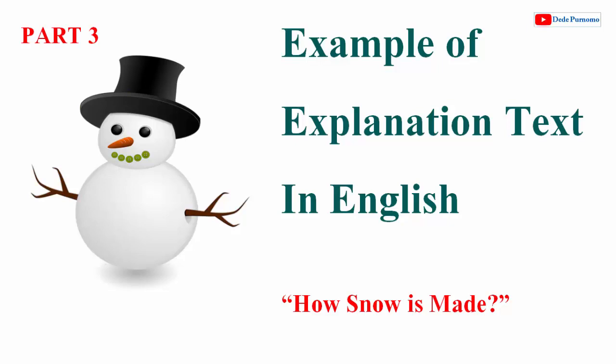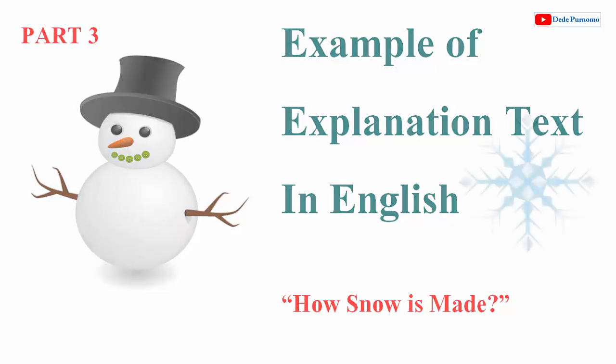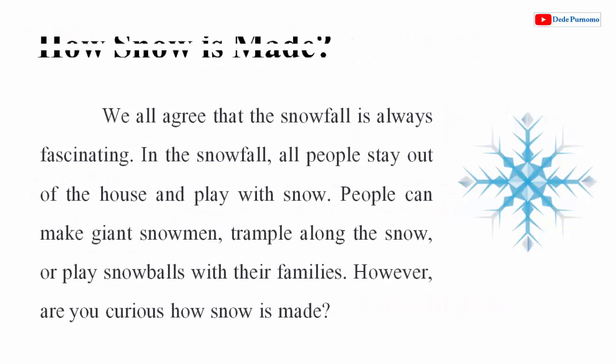Today we are going to learn about the example of explanation text in English, part 3. How snow is made. How snow is made. We all agree that the snowfall is always fascinating.